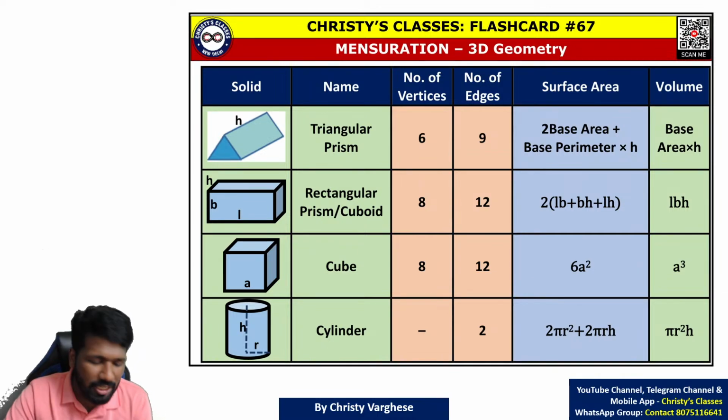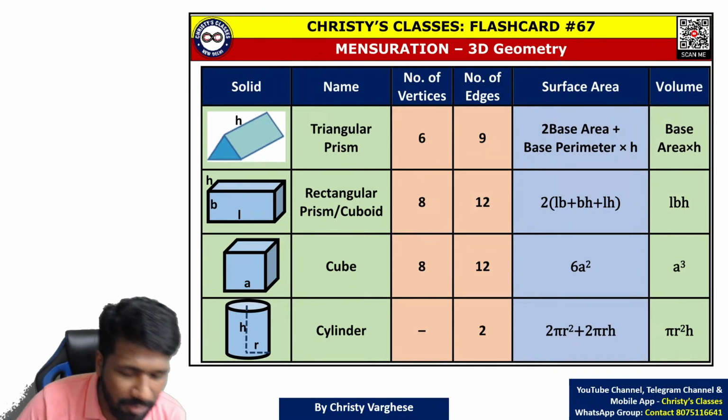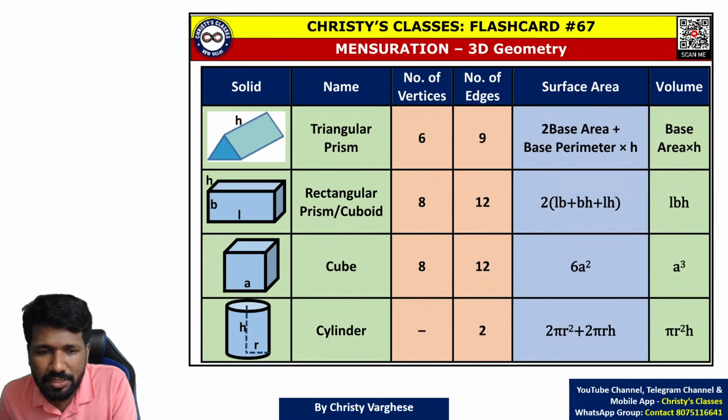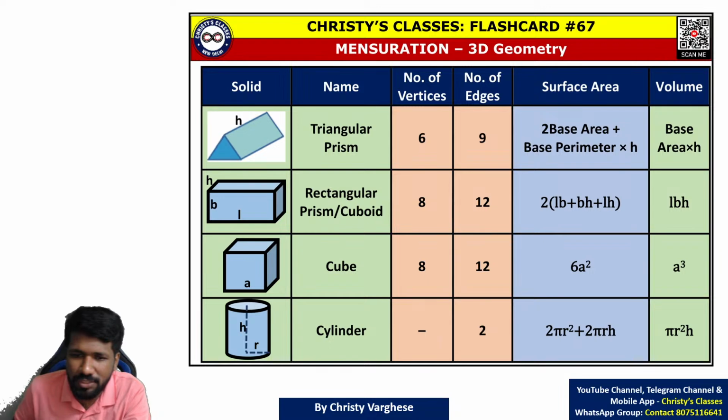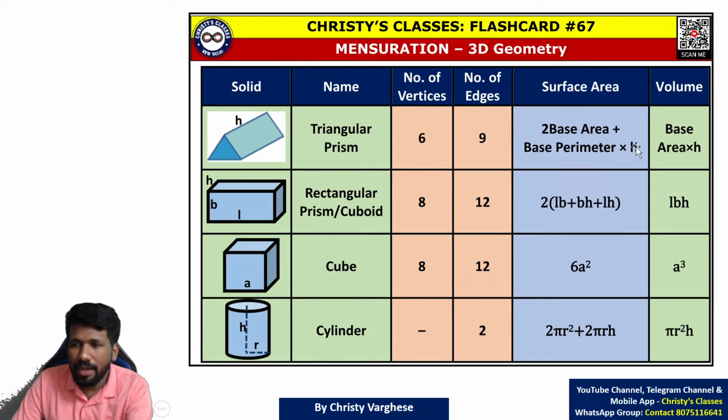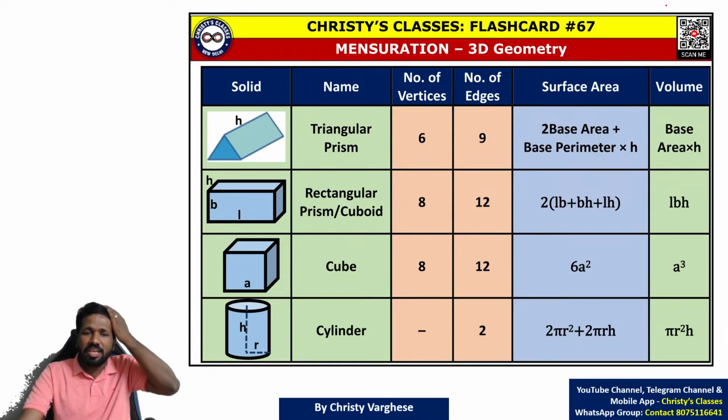Now it is 3D shapes. 2D shapes, perimeter and area we discussed. Now 3D shapes, volume and surface area. Mainly volume is enough. Surface area, if possible, learn it. That is what I can say. So I will say how to learn these shapes properly.